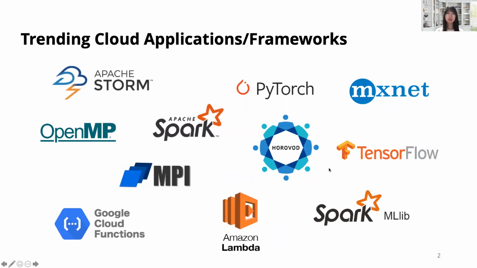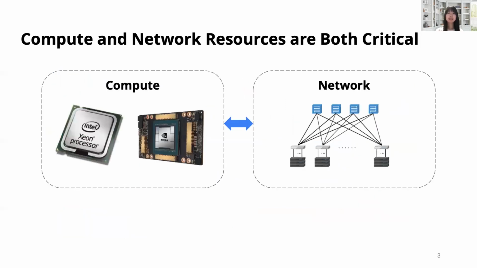Nowadays, there's an increasing number of trending cloud applications and frameworks, such as Bug, distributed training, Amazon Lambda, and so on. These applications usually require two different kinds of resources, which are both critical. On the one hand, the computational tasks running on the host rely on the compute resources like CPUs, GPUs, and accelerators. On the other hand, all the applications, all the hosts, would share the network resources like bandwidth.